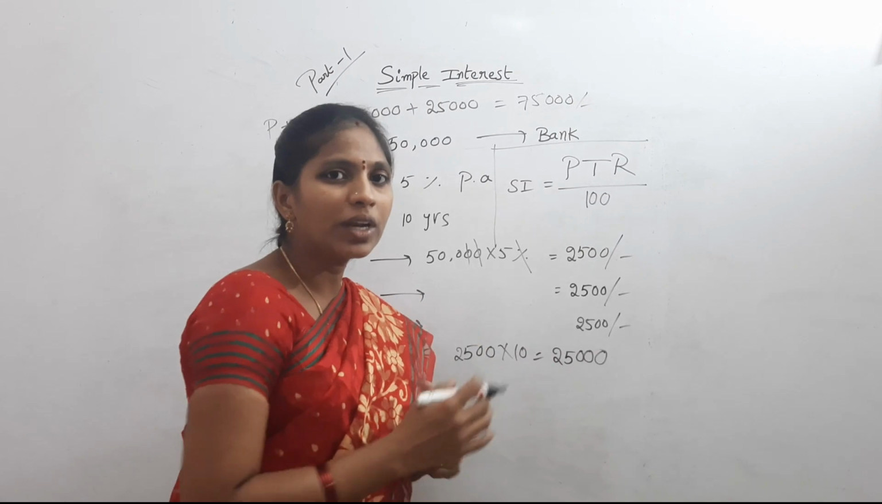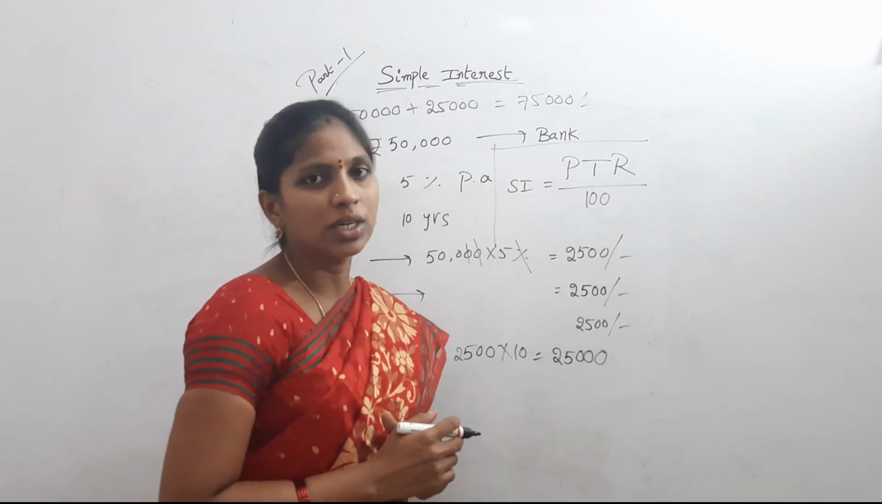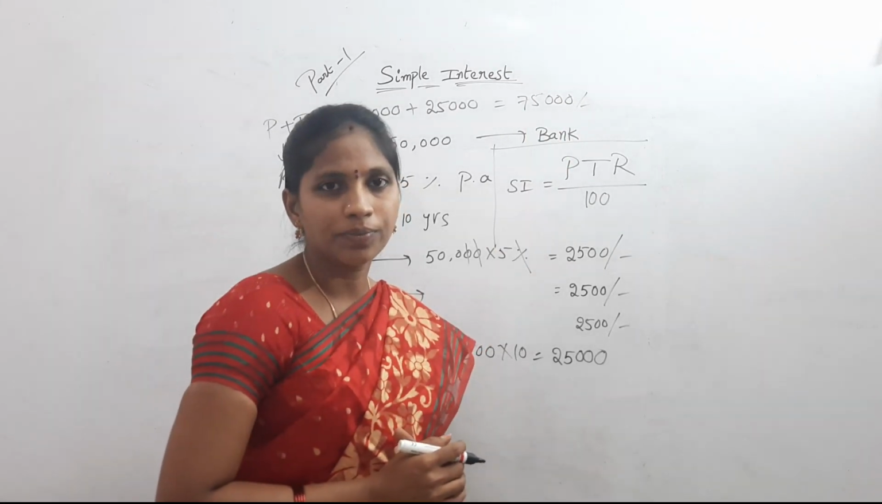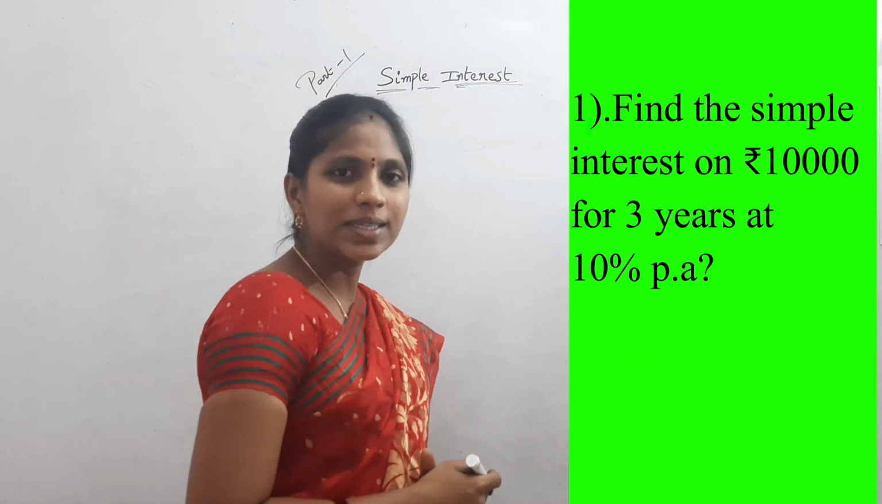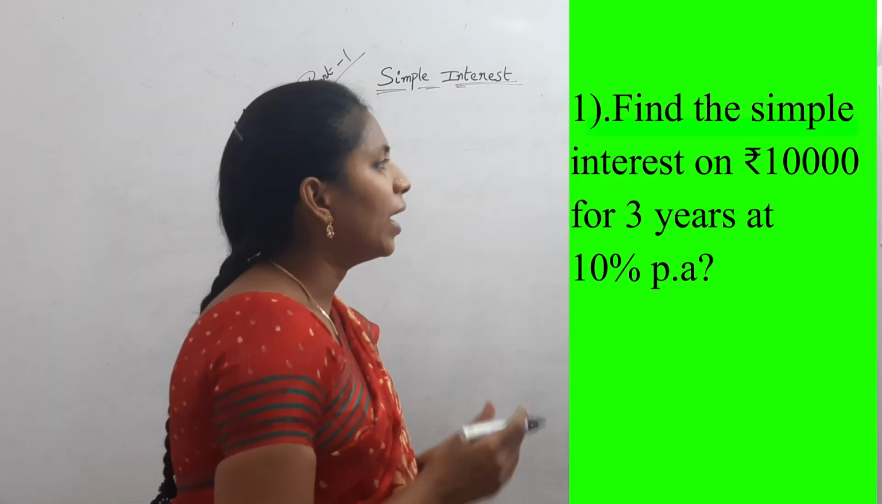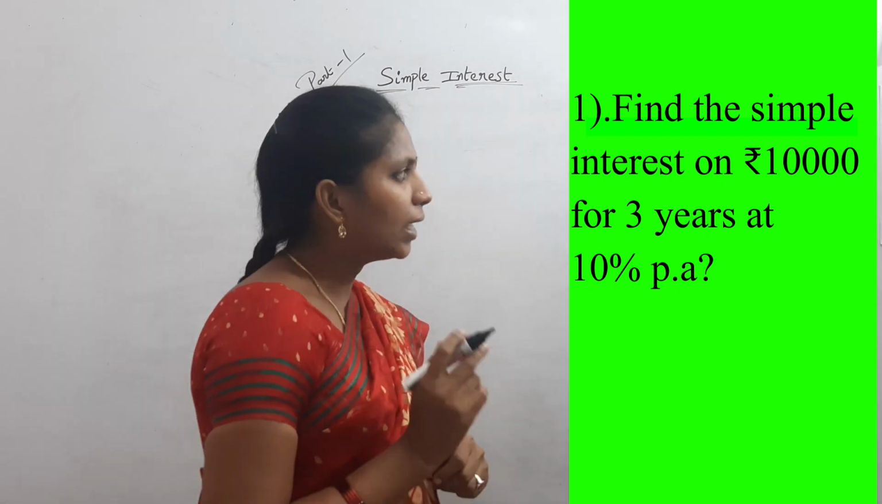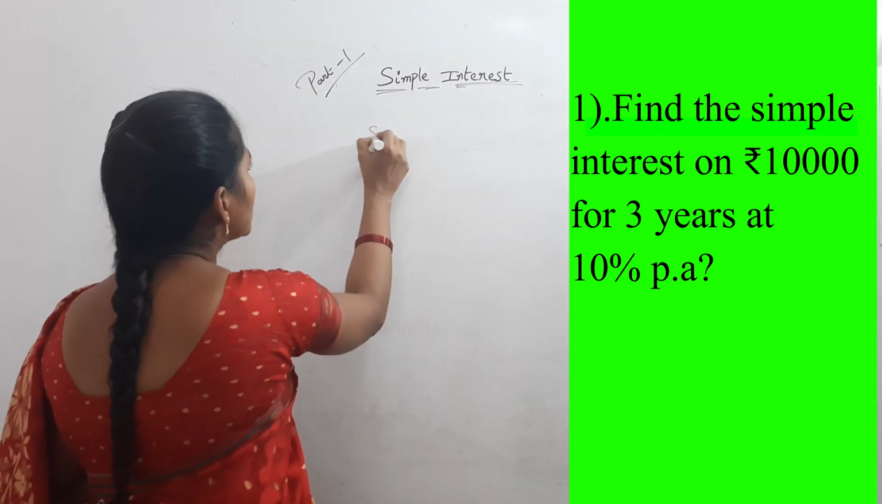Then what is the formula for amount? P plus I. 50,000 plus 25,000. Then finally we got the result 75,000. I hope you understand this example. Now see the first question in simple interest. Find the simple interest on 10,000 rupees for 3 years at 10% per annum.